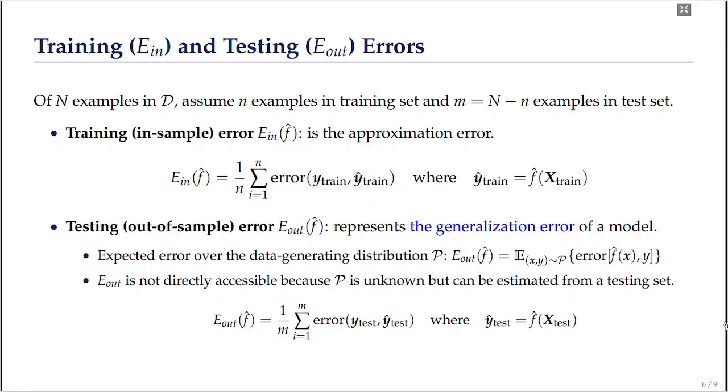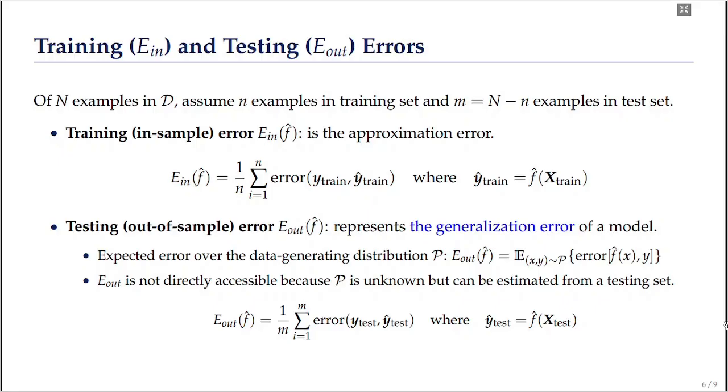Similarly, the testing error, or the out-of-sample error, represents the generalization error of the model. The training or in-sample error can be determined using the training data, but the testing or out-of-sample error represents the expected error over the data generating distribution P.